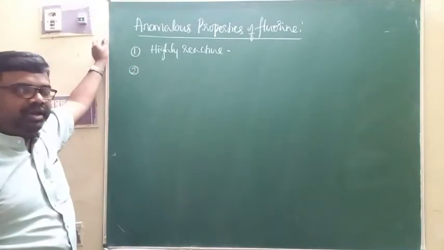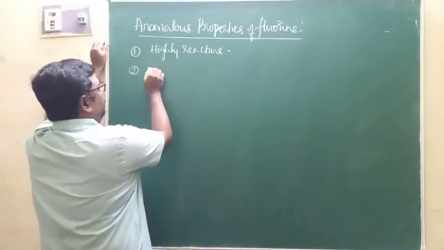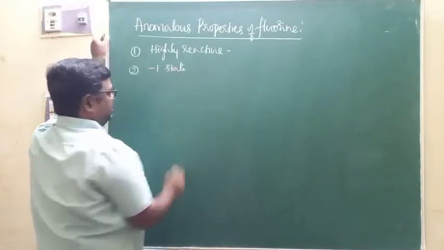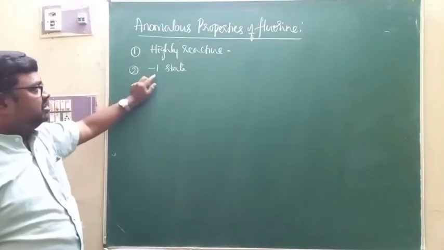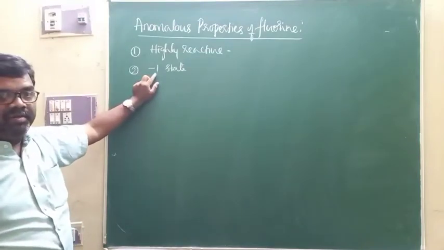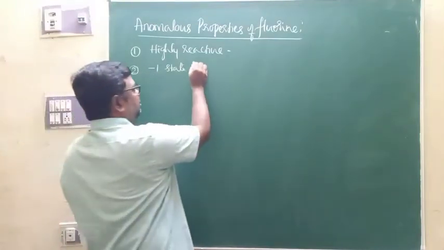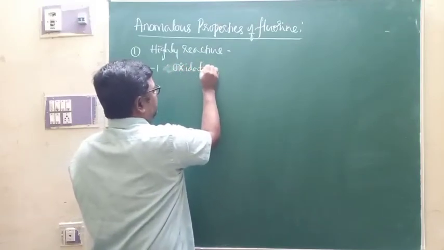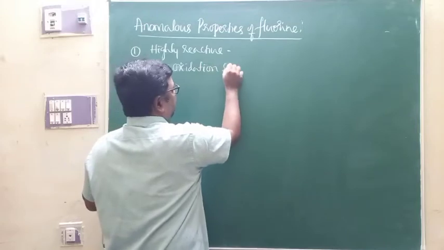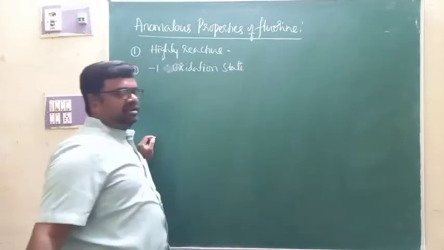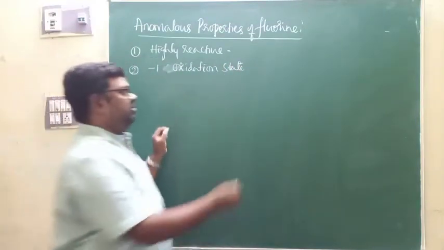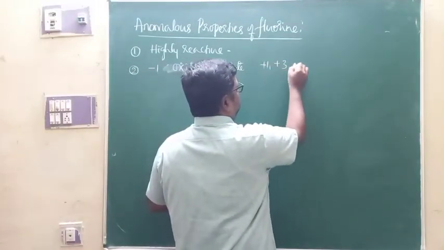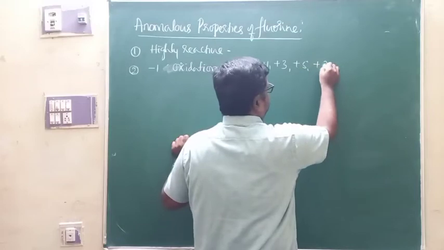Second anomalous property is that fluorine exhibits only one oxidation state, that is -1 state. Fluorine is available in the form of F-. Only one oxidation state is possible for fluorine, but remaining elements of group 17 will exhibit +1, +3, +5, and of course +7.